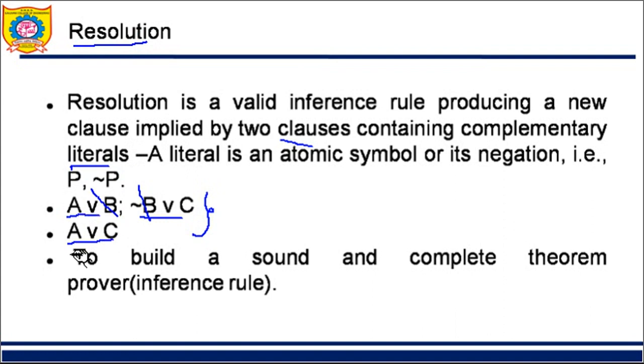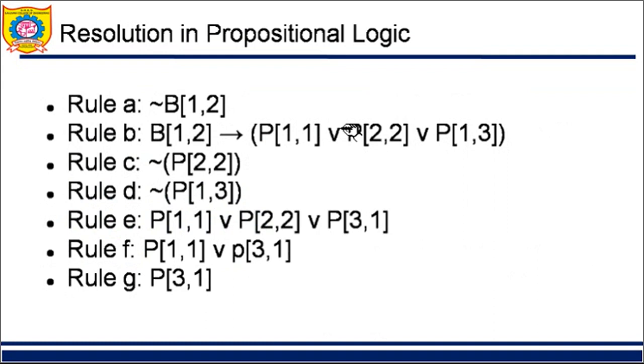The conclusion we have derived is A or C. To build a sound and complete theorem prover is nothing but resolution. Why are we studying resolution? Because it builds a sound and complete inference rule. It's a sound and complete system. That's why we are studying resolution.